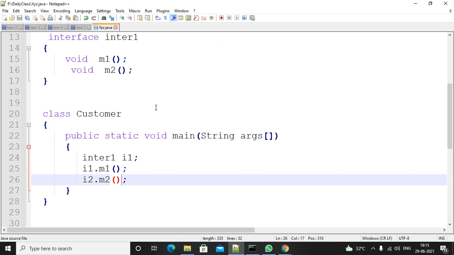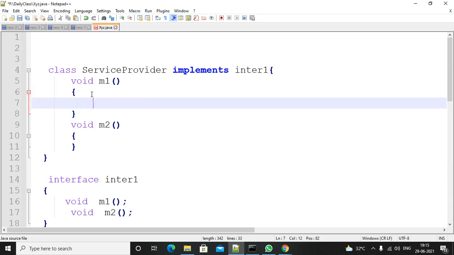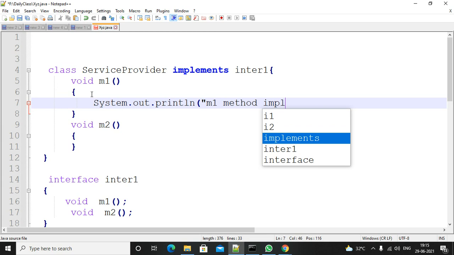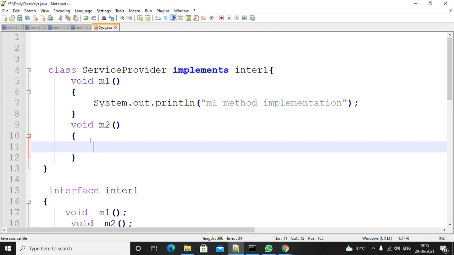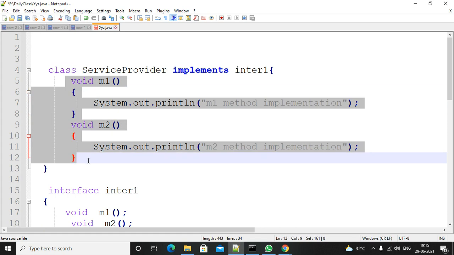If you call like this, what will happen? Okay, I will add SOP statements here: M1 method implementation and again M2 method implementation. Actually these are implementation related to the service provider.